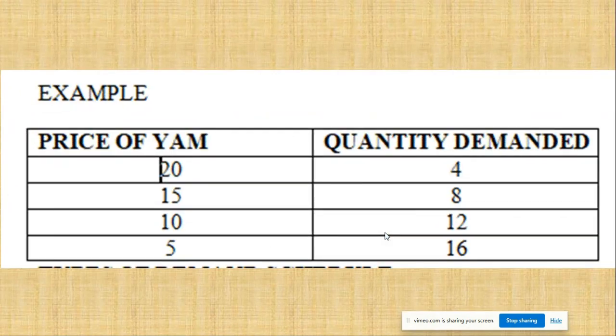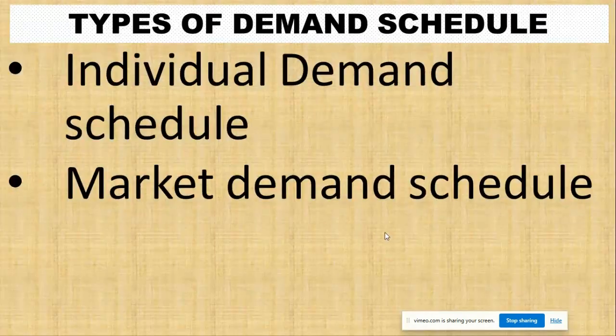Now let me give you an example. Look, as you can see on the screen, this is a typical example of demand schedule showing the price of yam in the first column, then the second column showing the quantity demanded. This table is actually talking about demand schedule. We can convert this table to a demand curve, as you can see on your screen. Now let's move to the demand curve.